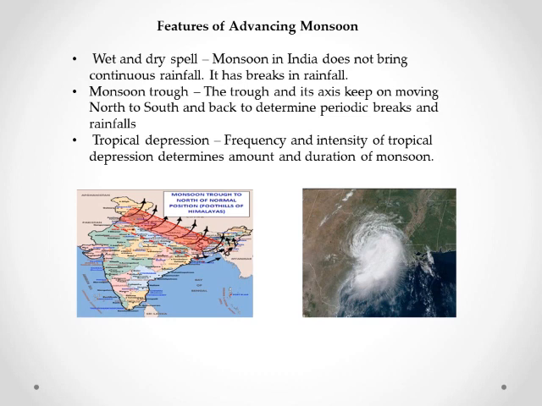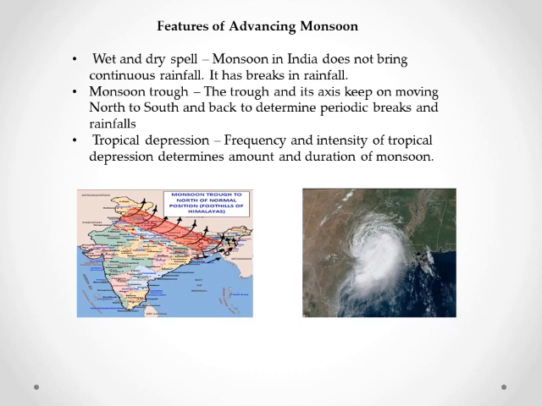If there is rainfall for some particular period, then after that we have a dry spell and then again it rains. So these are known as breaks. We have wet as well as dry spells. This is known as the breaks in rainfall. These breaks in monsoon are related to the movement of the monsoon trough.